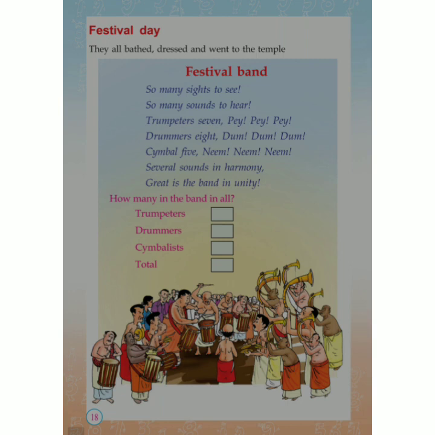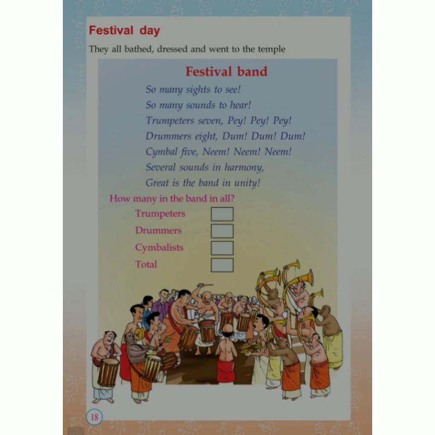Did you like the song? Okay. Now dears, look at the question. How many in the band in all? So tell me how many trumpeters are there? There is 7. Isn't it? Trumpeters 7. So 7 trumpeters are there.